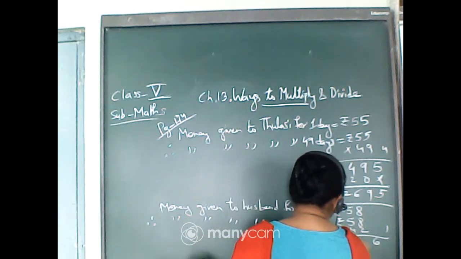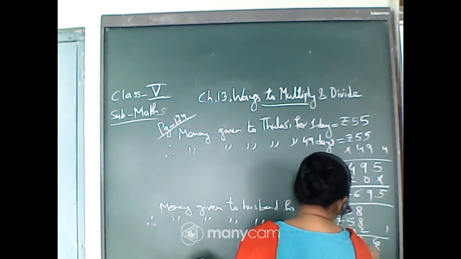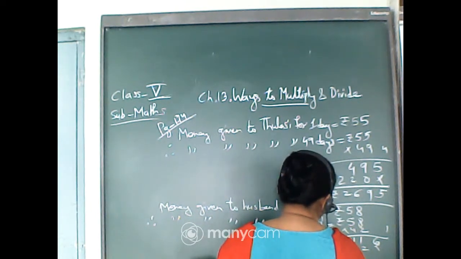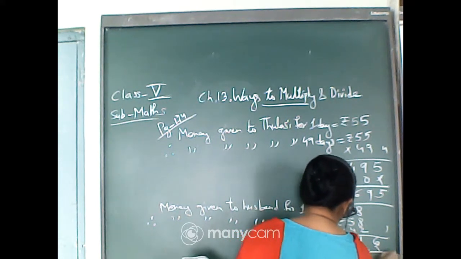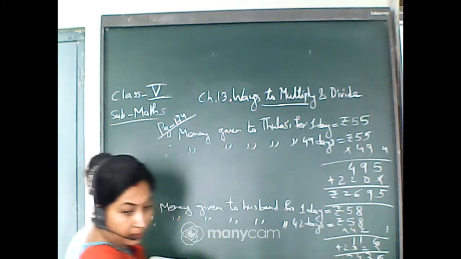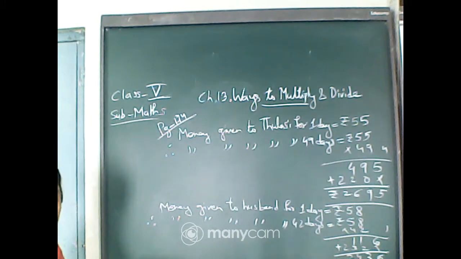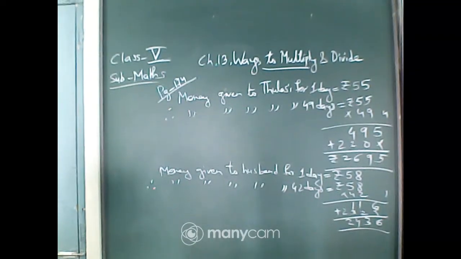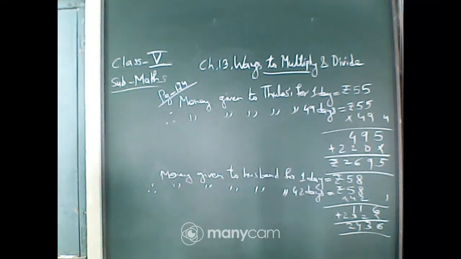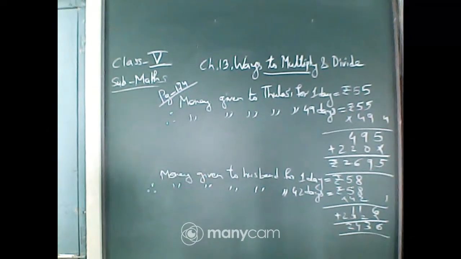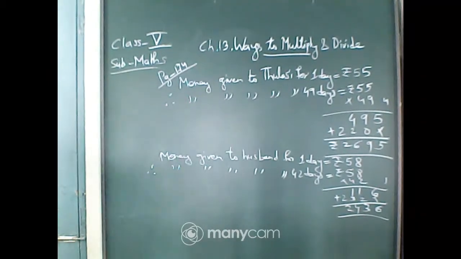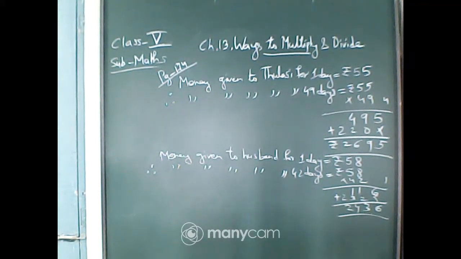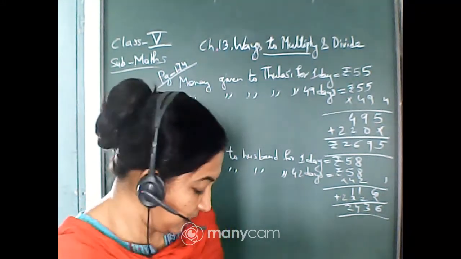2 5s are 10, 11. 4 8s are 32, carry 3. Adding will give you 6, 3, 4 and 2. 2 4 3 6. Adding will give you 2436. So this much money they have got, for the husband and for the wife.